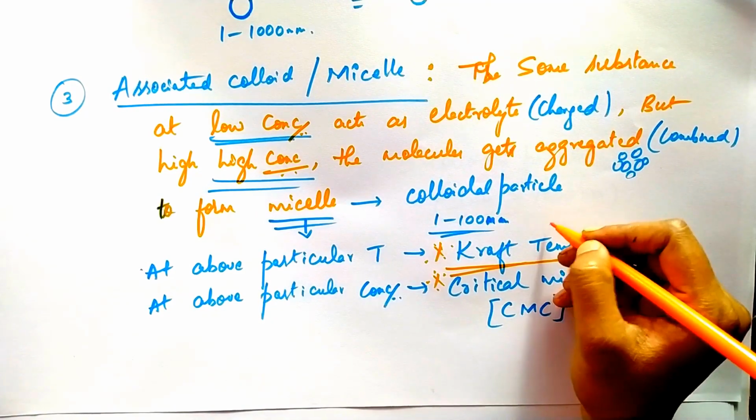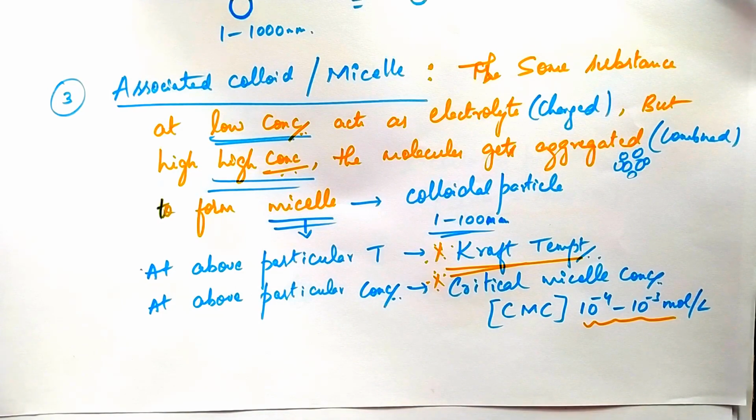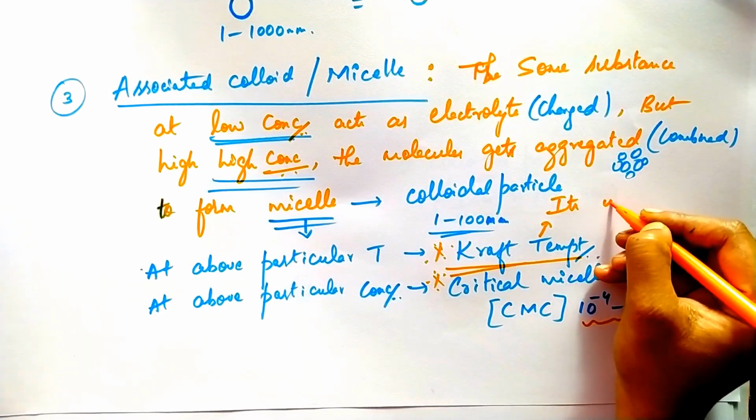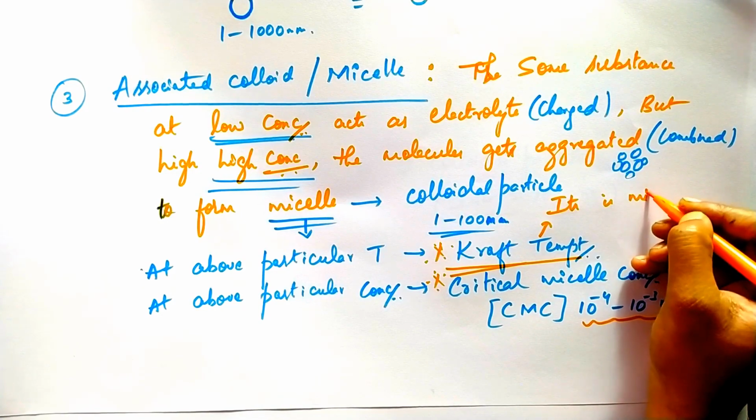What is this Kraft temperature? Kraft temperature is a minimum temperature. Note down this.